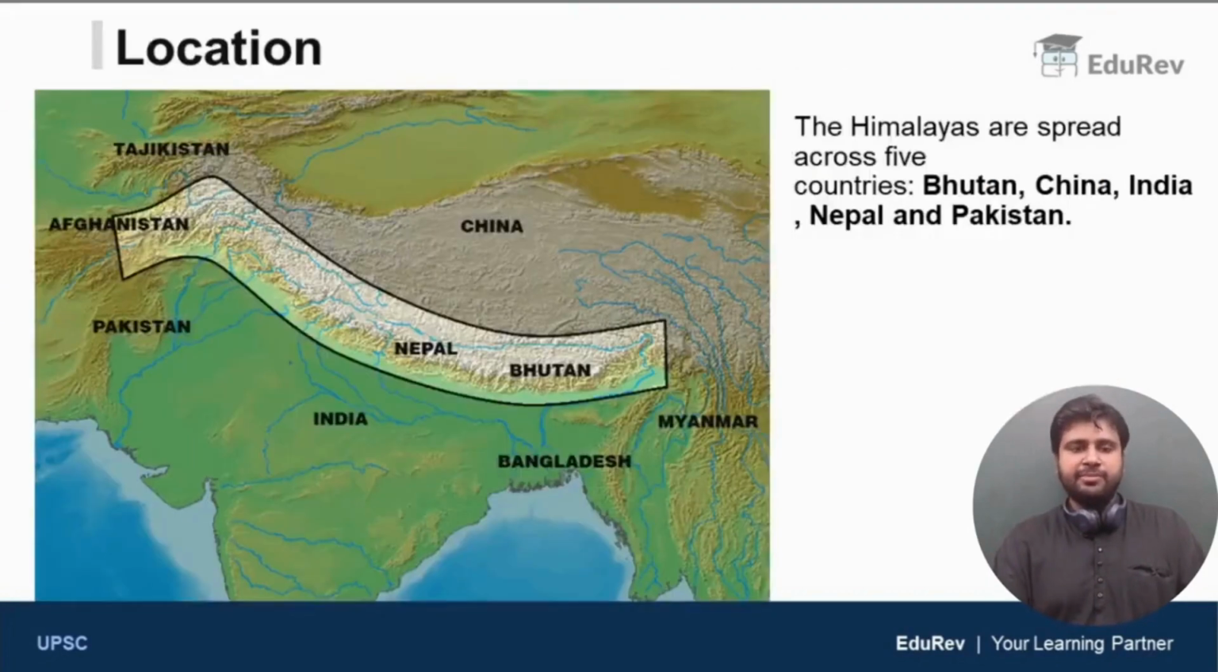Now, proceeding further, let us discuss the location of the Himalayas, where the Himalayas are located. The area highlighted in the map is the location of the Himalayas. We know that the Himalayas stretch in the form of an arc or curve. The Himalayas are spread across 5 countries: Bhutan, China, India, Nepal, and Pakistan. Clear?